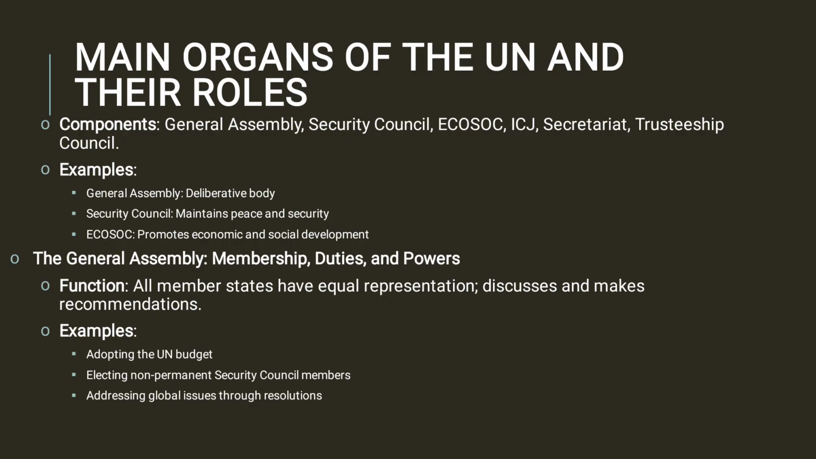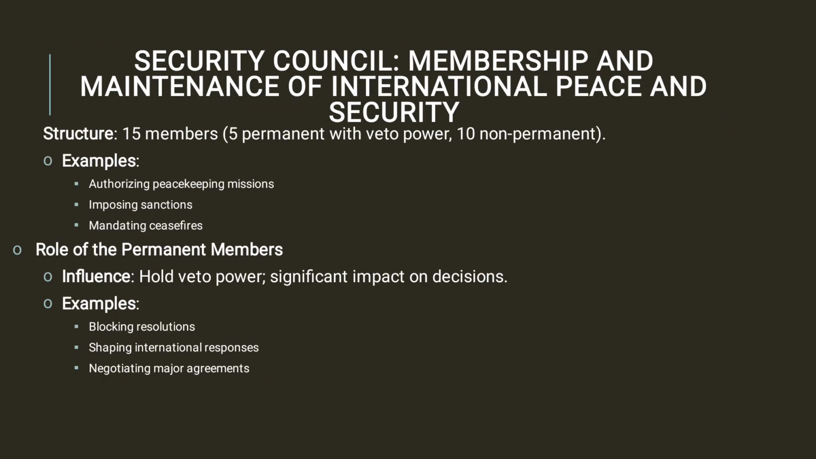And when we talk about the main organs of the UN and their roles, the components are the General Assembly, Security Council, ECOSOC, ICJ, Secretariat, and Trusteeship Council, as we had discussed earlier. So we will not go into much detail about this.